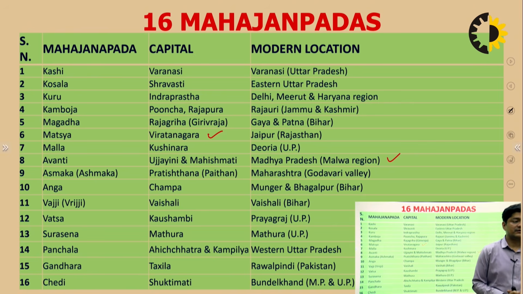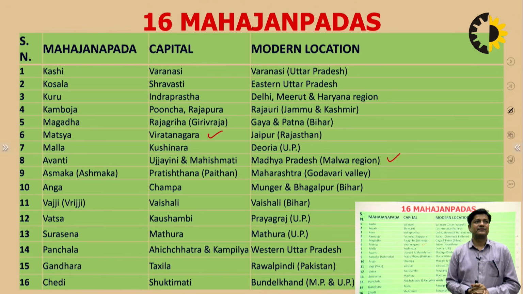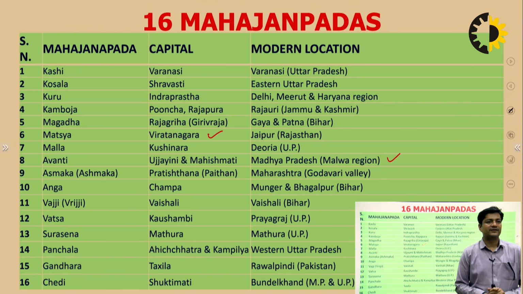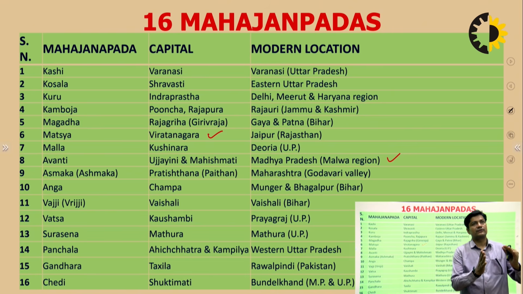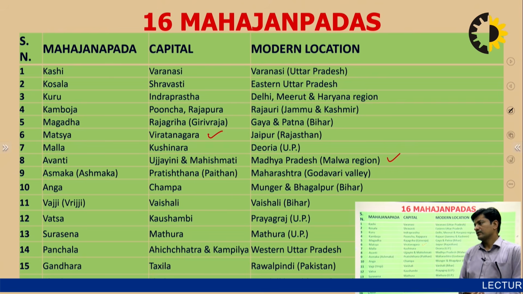Then comes Gandhara, Gandhar or Gandhari. The word Gandhari again you can correlate with the Mahabharata, and this Gandhar region is close to the Afghanistan and Pakistan region. You must have heard about Kandahar, where a plane was abducted by terrorists and taken to Kandahar.